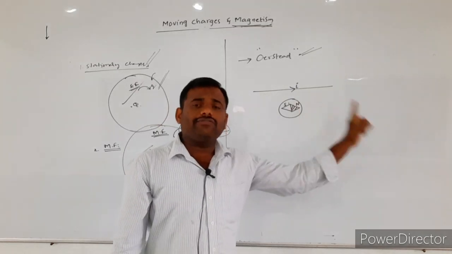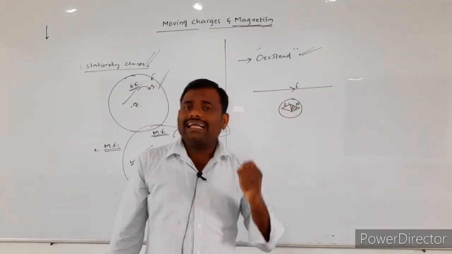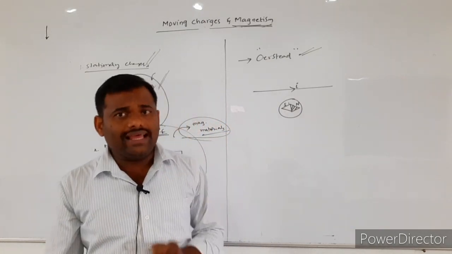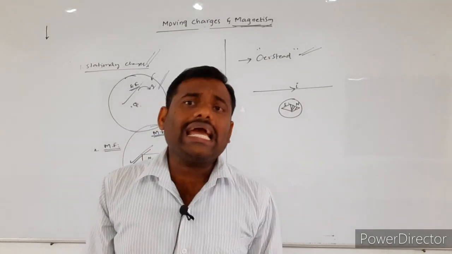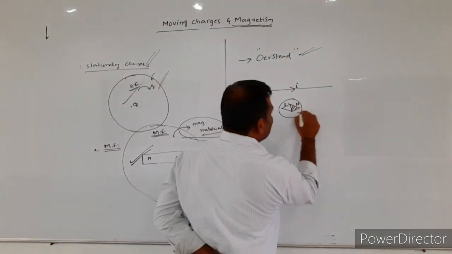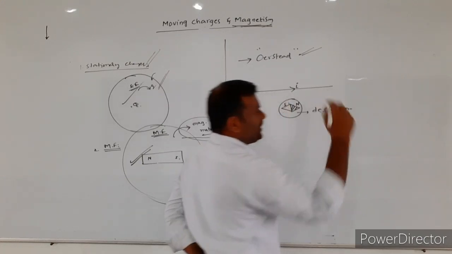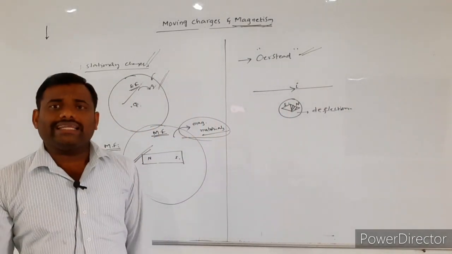While the current was flowing through the conducting wire, he noticed that a deflection was produced in the magnetic needle.